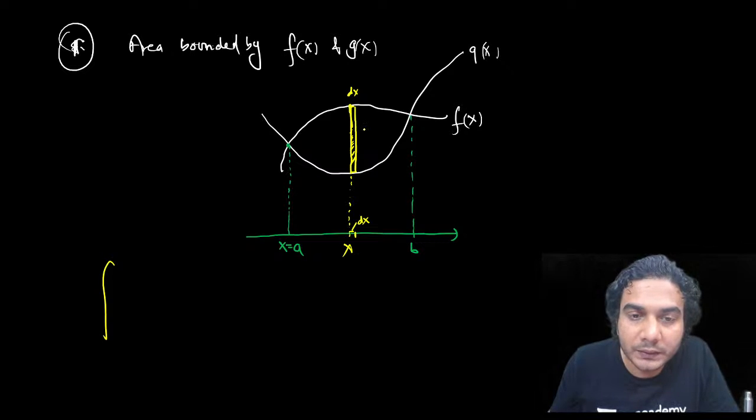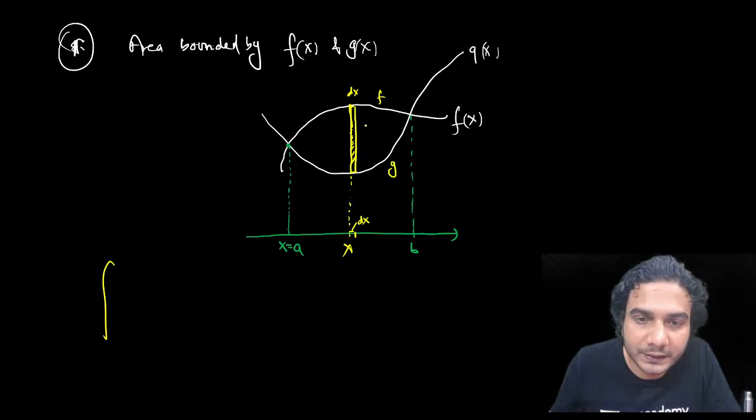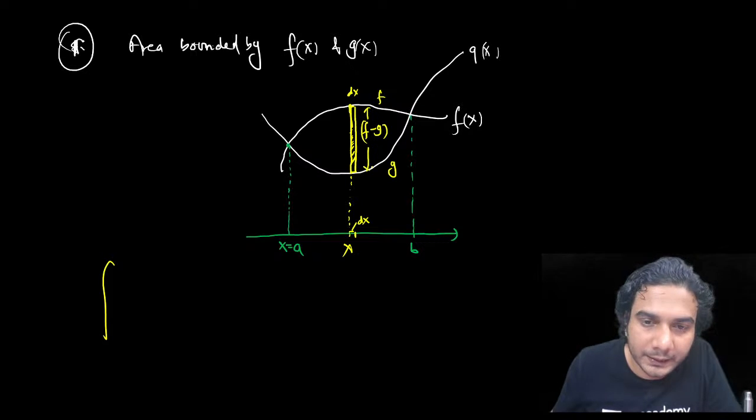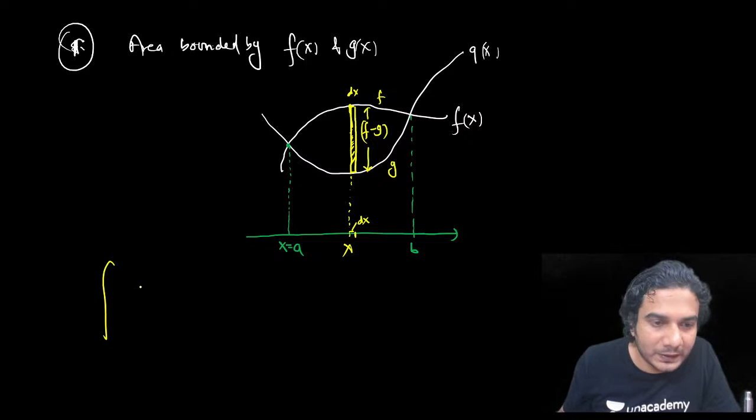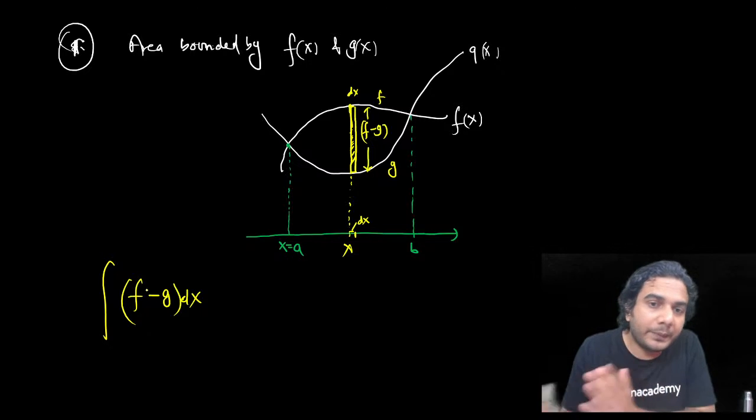So what is y2? This length is basically, you can see this is the f curve, this is the g curve, so this is f minus g. This length is given by f minus g. So the area of this strip is basically f(x) minus g(x) multiplied by dx, and then you need to add up these strips.